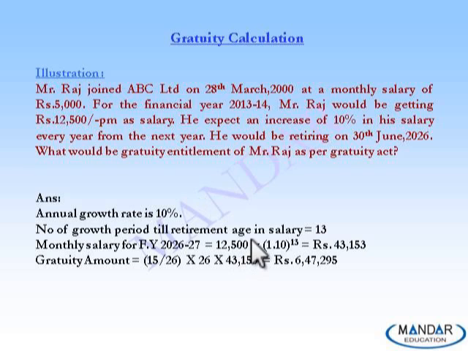Suppose a company is covered under the Gratuity Act in the year 2010 when it employs 10 employees, and in the next year one employee retires or leaves the company, so the strength falls to 9. But in that case also the company will remain covered by the Payment of Gratuity Act.